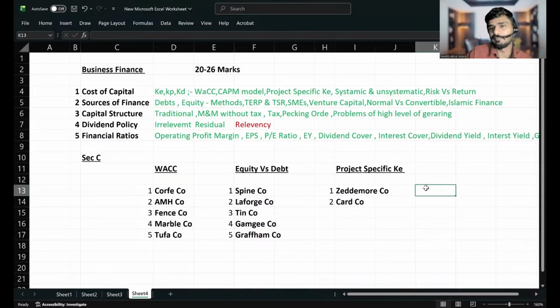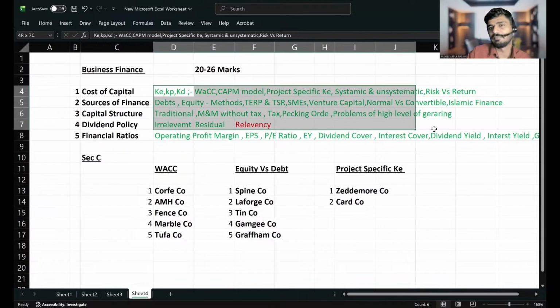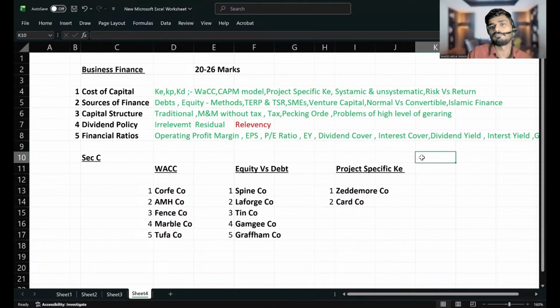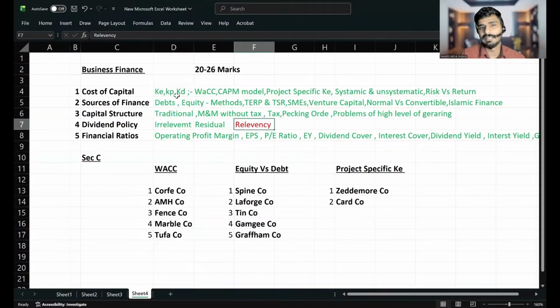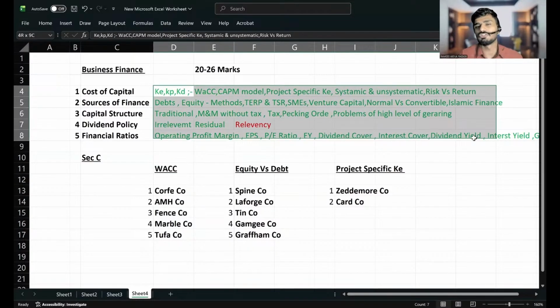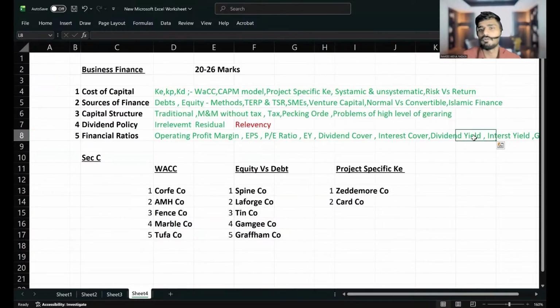I'm not going to tell you which are the theory questions. The theory questions will be from here, anywhere from here. It can be from Islamic finance. It can be normal debt versus convertible debt. It can be problems of high level of gearing. It can be equity fundraising methods. It can be systematic risk versus unsystematic risk. It can be the assumptions made in the CAPM model. It can be pecking order theory. Anything. I have already mentioned many theory questions here. Those are the important questions you can expect. So that is business finance.